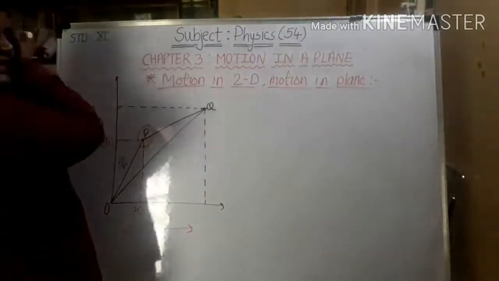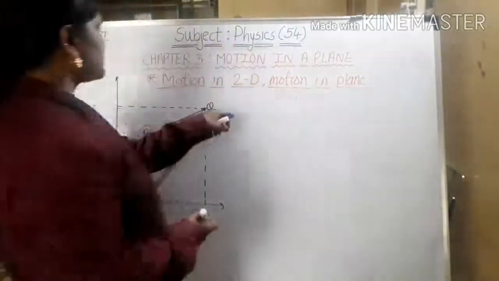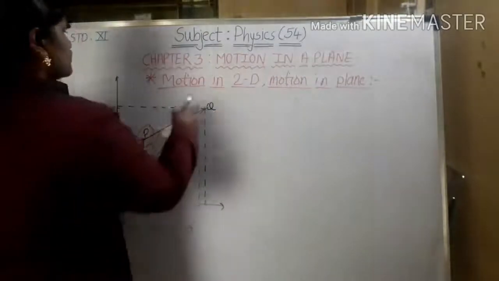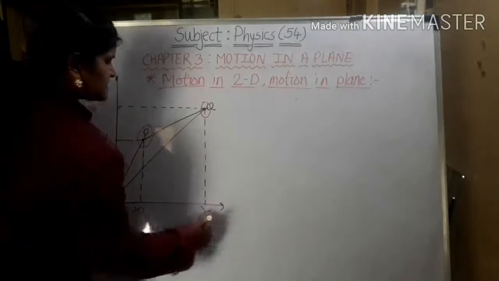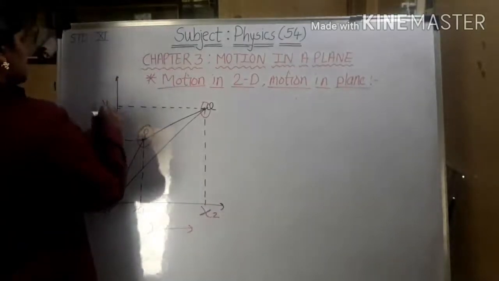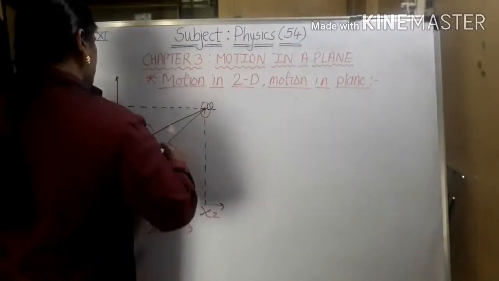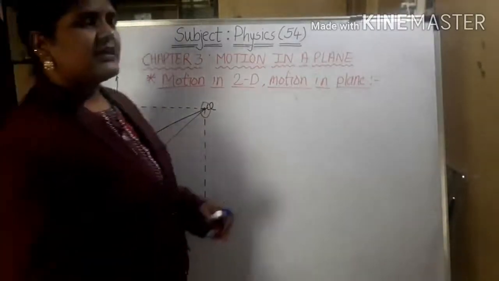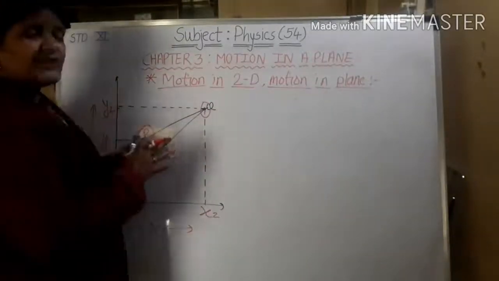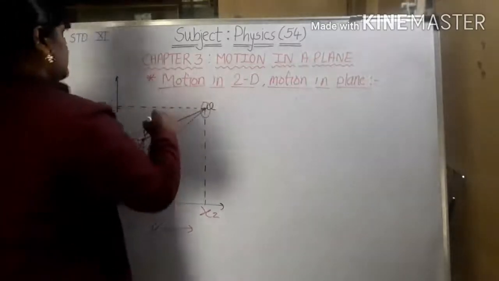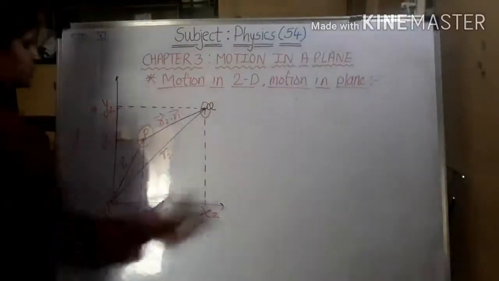Now after some time, let us take the time as t2, the particle is at Q. So at Q the distance at x will be x2, here it will be y2, and time is t2 and it is r2 bar. If we consider this from O, that will be r2, but when we are considering from P to Q, it will be this. This is the whole diagram.